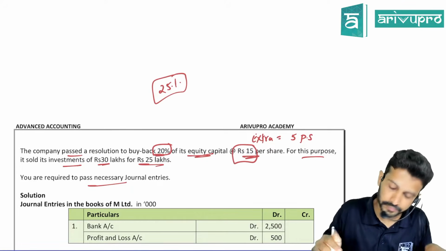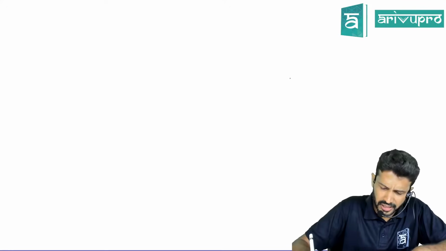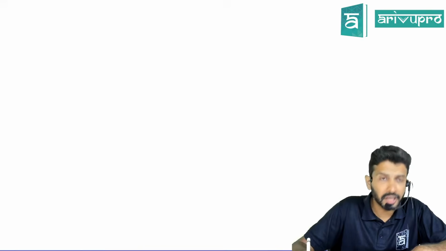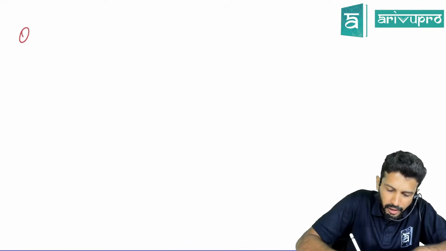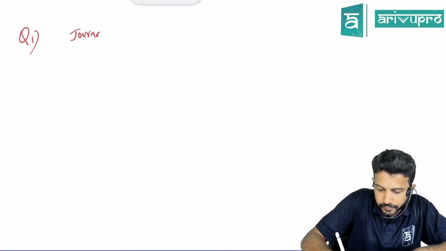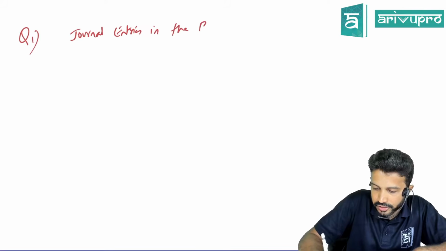Okay, sir. Can we start? Watch out for one other thing. In fact, if you properly understand one problem, I would say 60 to 70% of the question is done. That example only covered the most, but nonetheless. All right. Journal entries. Journal entries in the books of, which company is this? The books of M Limited.